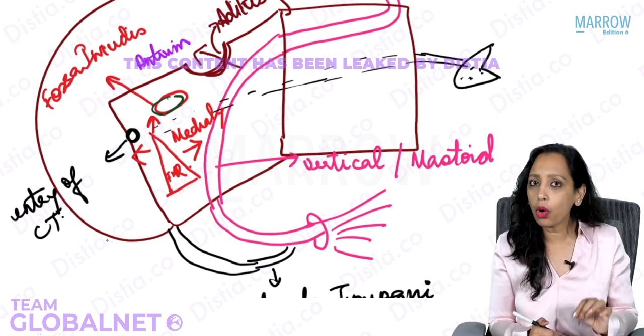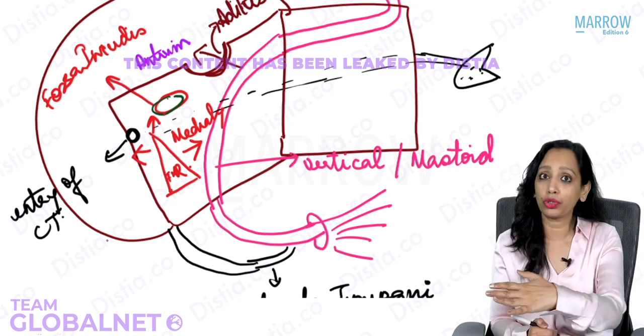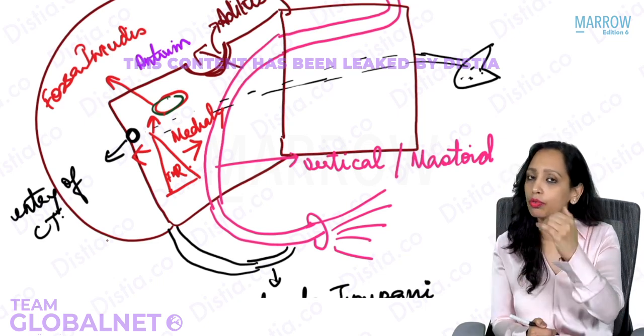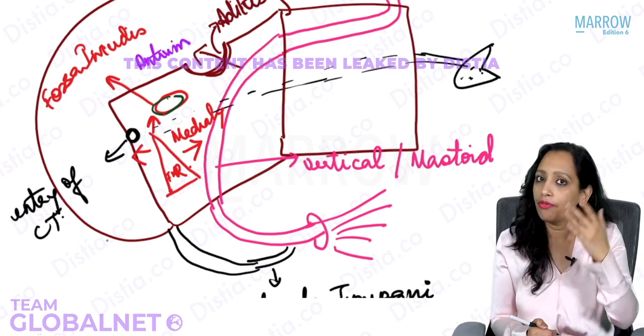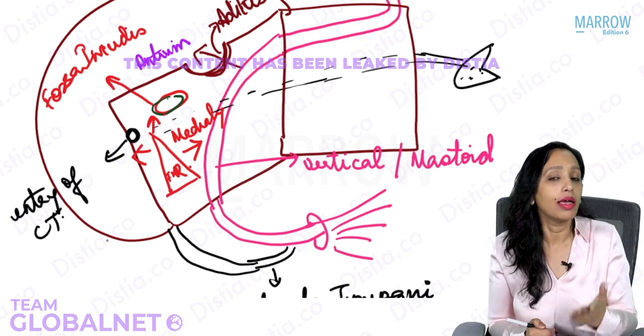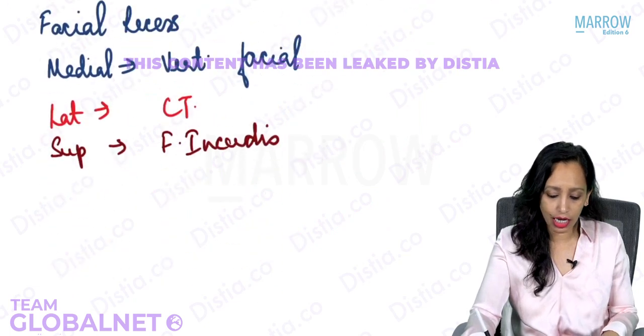So if we have to make an opening to remove the disease from the middle ear through the mastoid, if we want to come into the middle ear to remove the disease, from which wall? Yes, the posterior wall. And where on the posterior wall are we going to make the opening? Yes, that's the facial recess area. So that is the significance of the facial recess area.